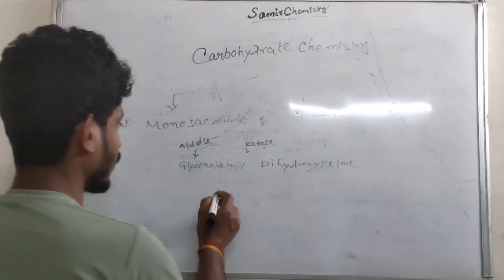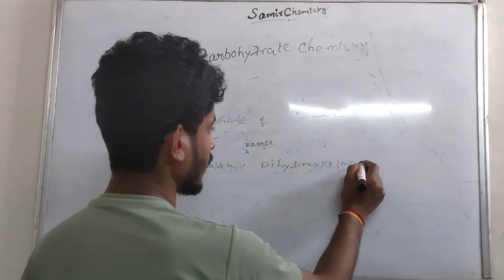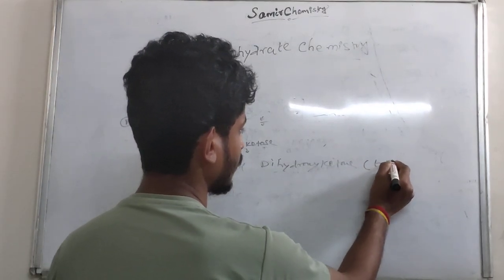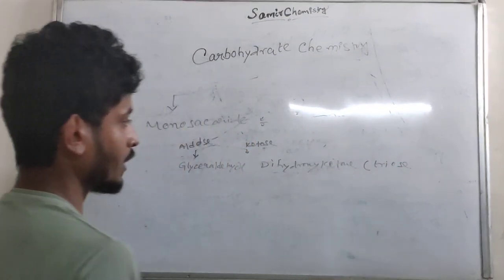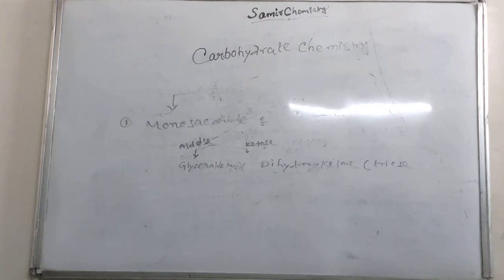Okay, so they contain 3 carbons, both of them. This is called the triose.